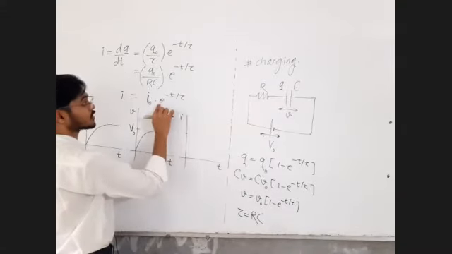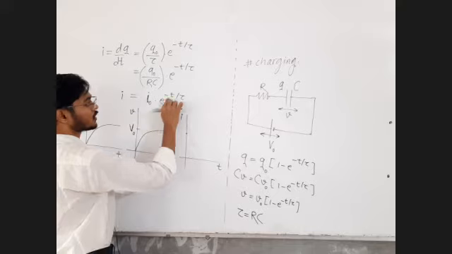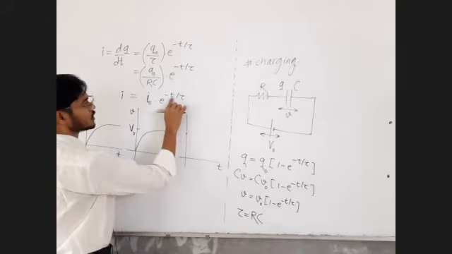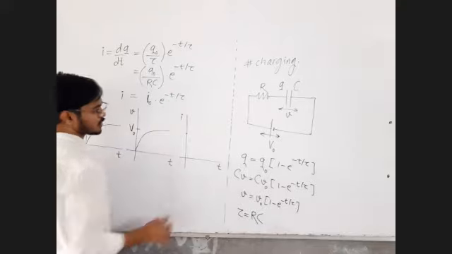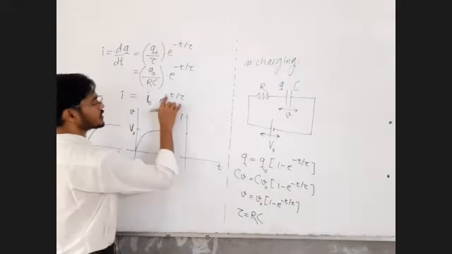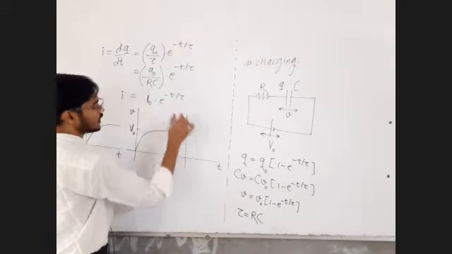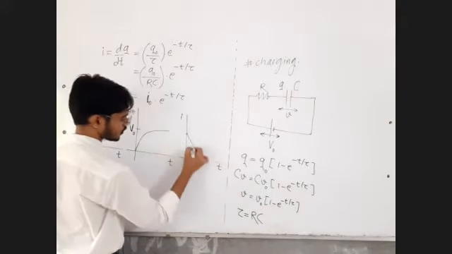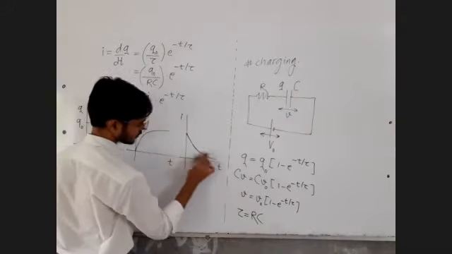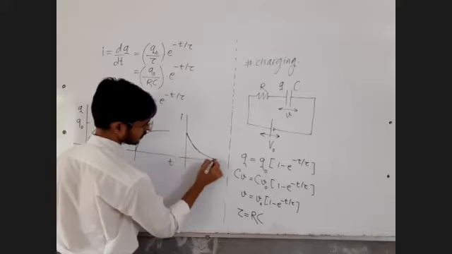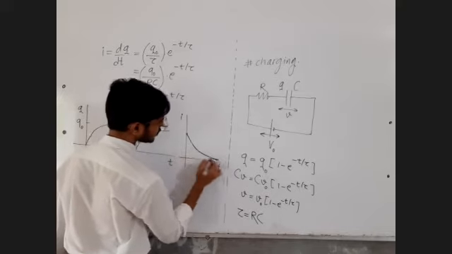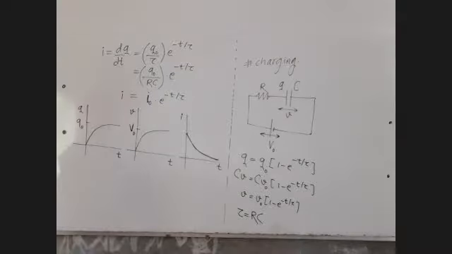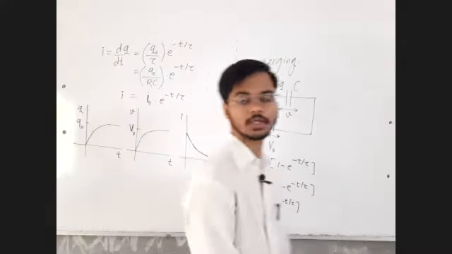Why is it called exponential? Because there is e raised to something, a variable on the x-axis. Because there is a minus sign, it is called an exponentially decreasing graph. So its nature is like this. We will justify these natures after some time, but initially we just draw these graphs.